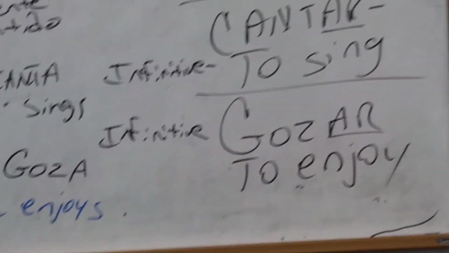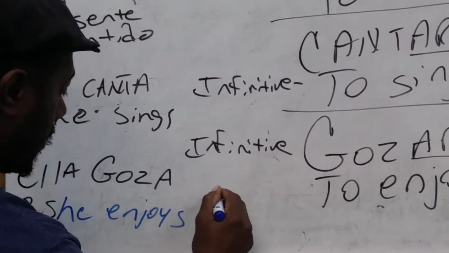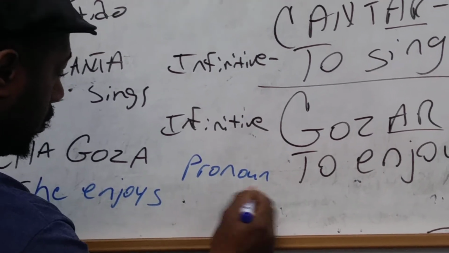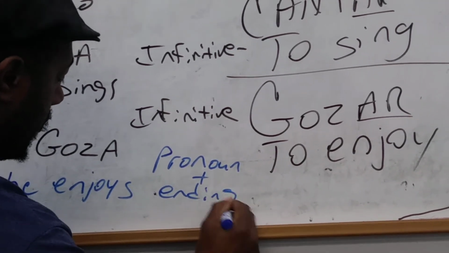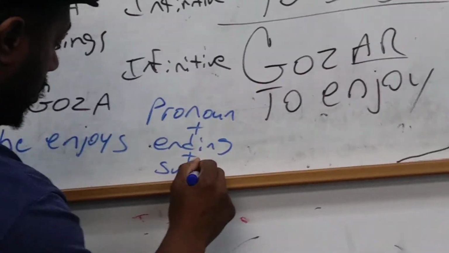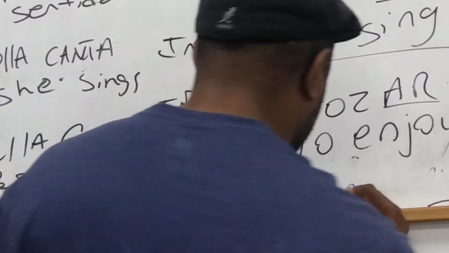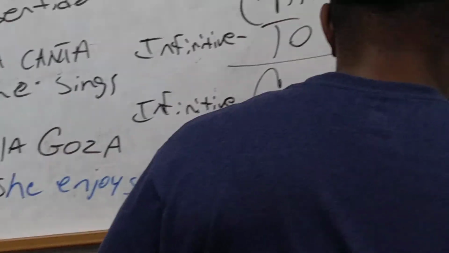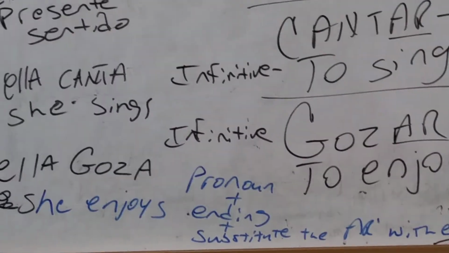Okay, so basically, you know the formula. The formula, in short, is you take the pronoun to conjugate. You take the ending of the pronoun, and then you substitute the AR with the ending. And we did everything for present tense. And then another time we'll do another tense.